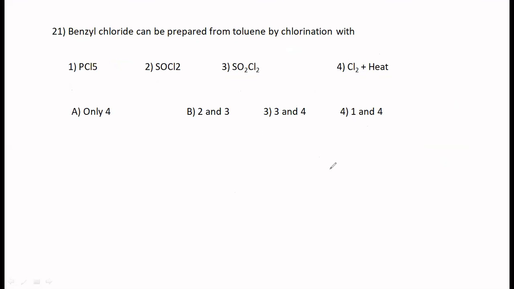Benzyl chloride it is. This compound. 3 and 4? Yes. This is sulfuryl chloride. This also brings about free radical substitution just like this. 3 and 4 is correct.